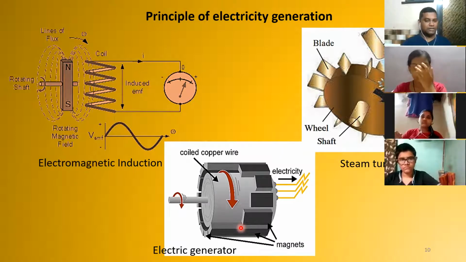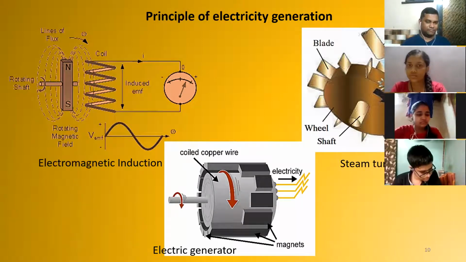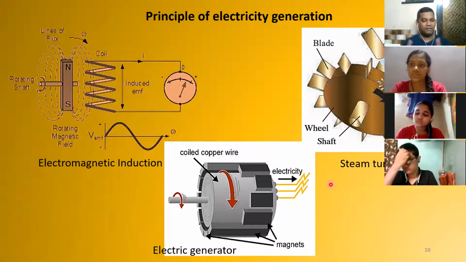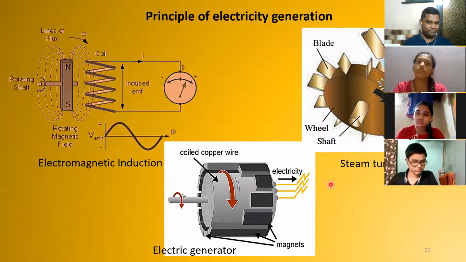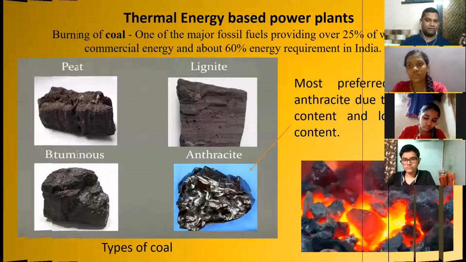So we have used the principle of electromagnetic induction in an electric generator and we have produced a turbine. So any other source of energy is ultimately moving a turbine, because of which electricity is produced. This is the basic principle of any power plant, from where you are able to get electricity. Okay, so we have understood the basic principle. Let's talk about different types of power plants.